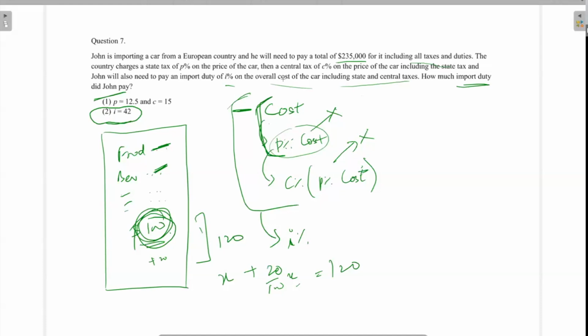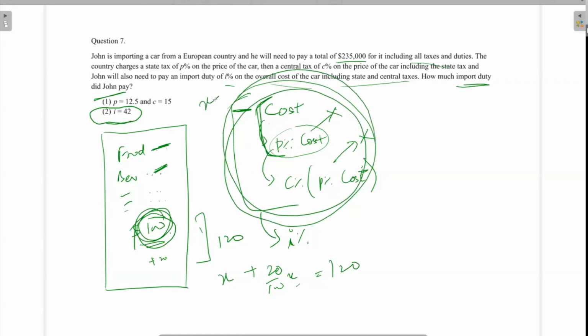What do I do then? I say whatever was the cost that John had to pay in that country, this entire thing, I said this was X. Cost of the car, and then the central tax, the state tax, everything. That amount was X. On this X, he paid another 42%, and the total he paid was then 235. Can I get what is 42% of X? Definitely I can get X and the 42% of X, right? So this alone is sufficient.